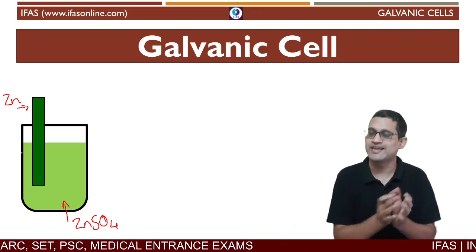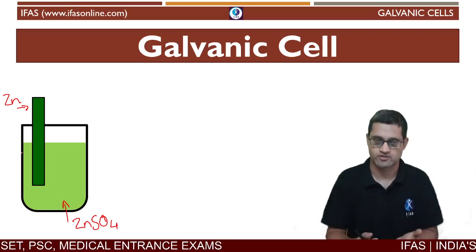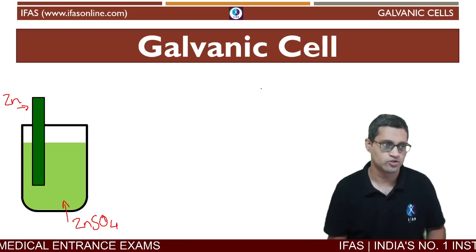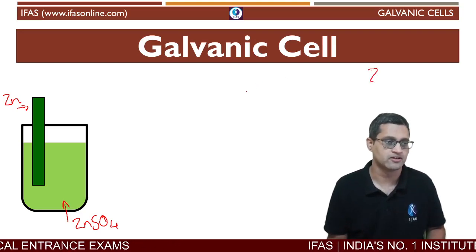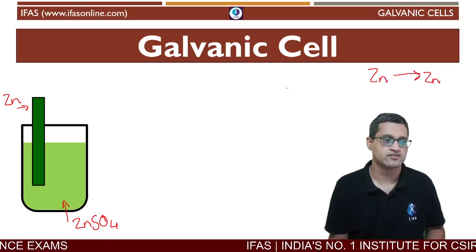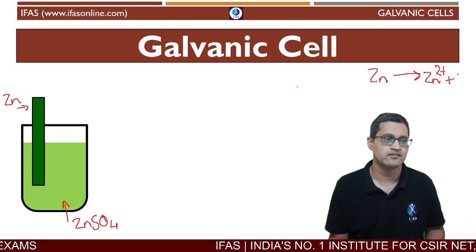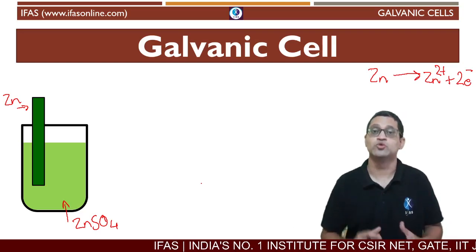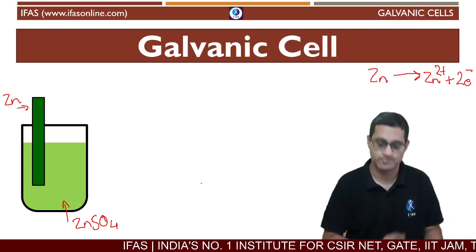The reaction happening here is that zinc atoms lose electrons to get Zn2+ and 2 electrons.